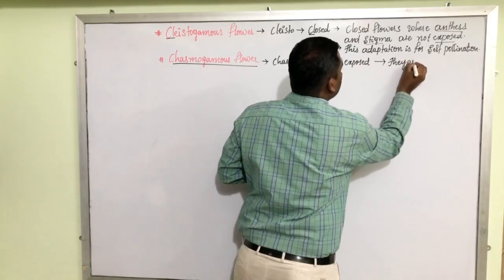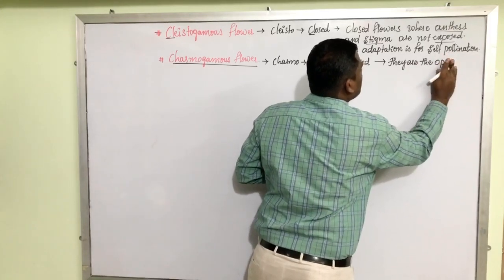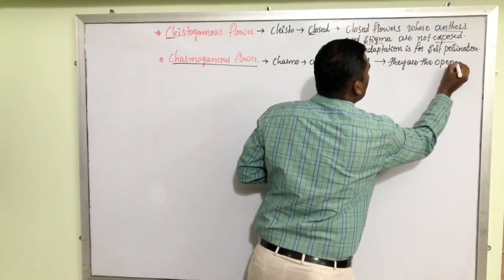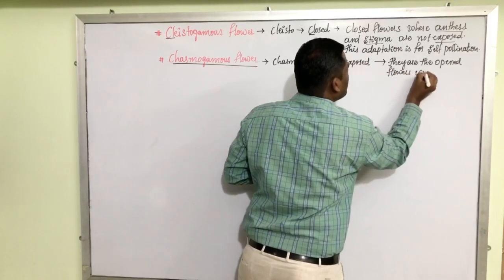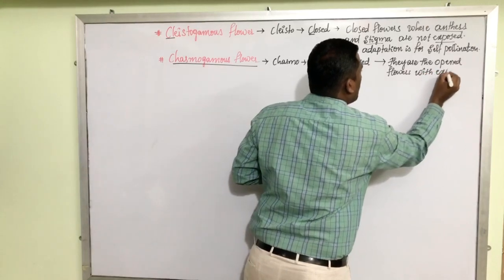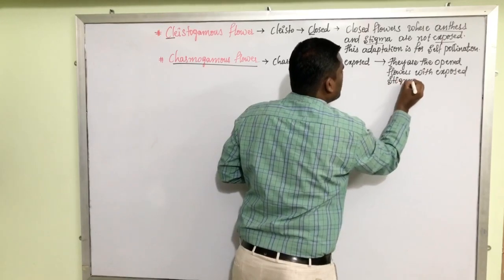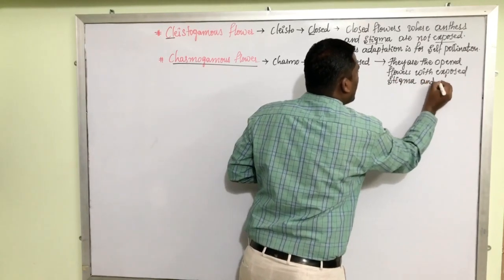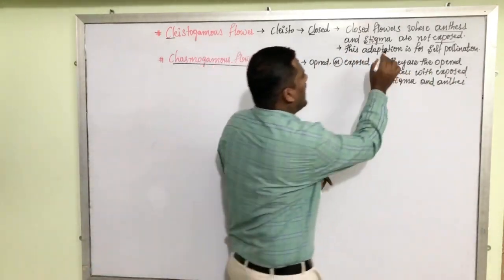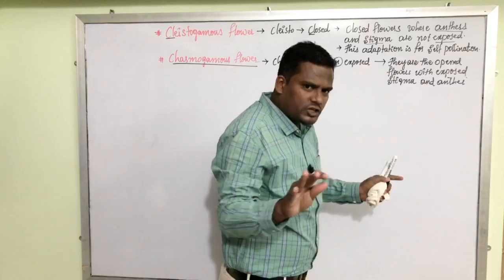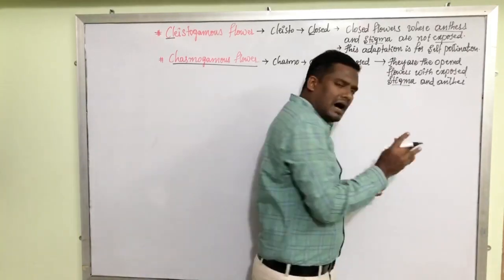They are the opened flowers with exposed stigma and anther. In clistogamous flower, the anther and stigma are not exposed, whereas in chasmogamous flower, anther and stigma are exposed.